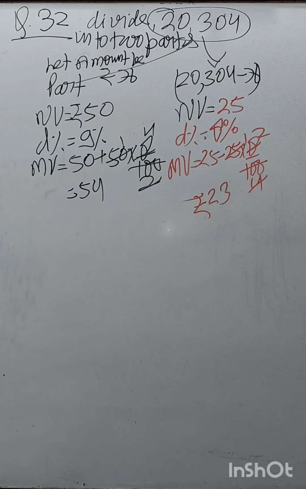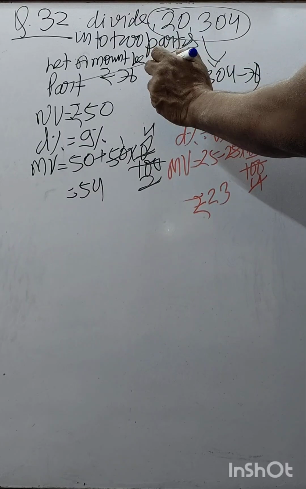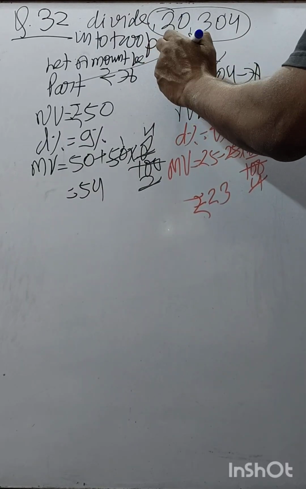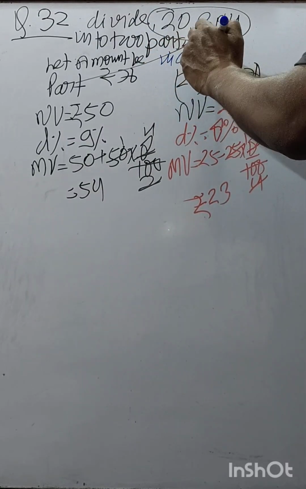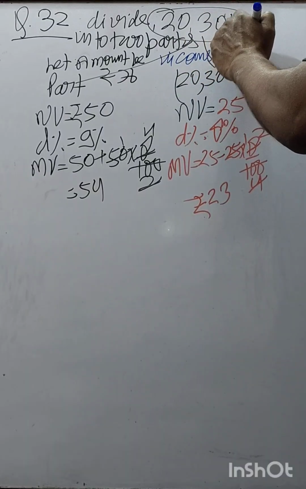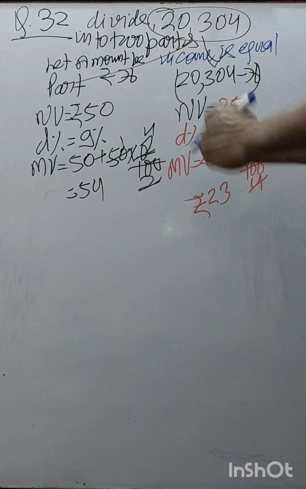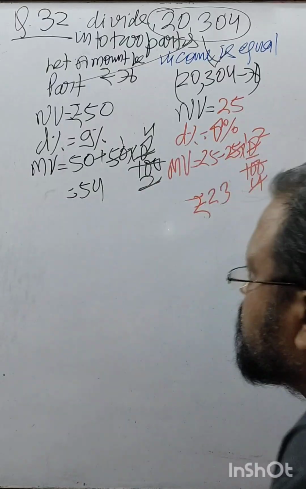And what else is your question? The annual income from both the investments are equal. Income is equal. So what you can do?